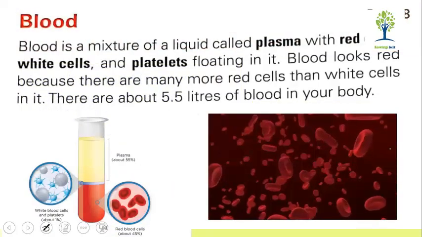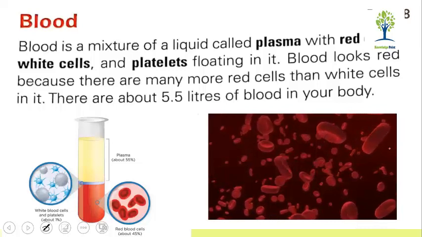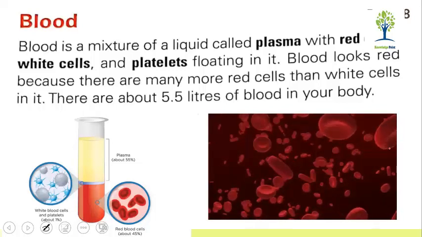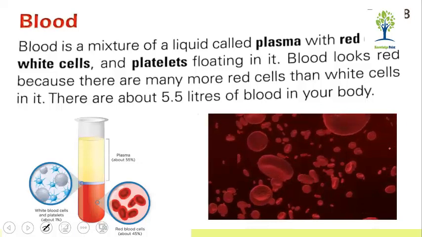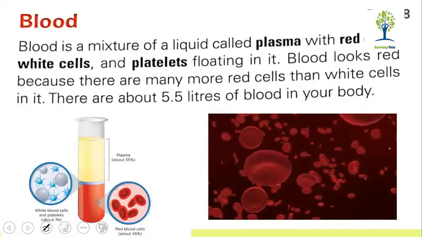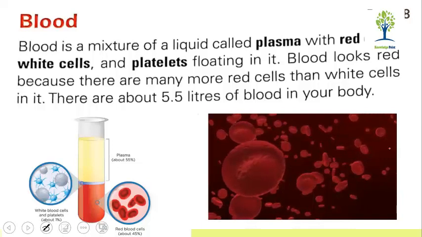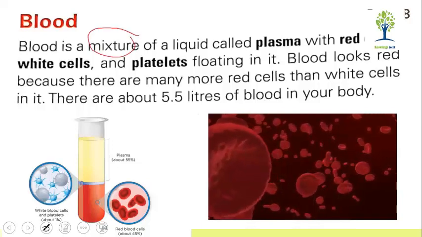Now come towards page 138. Blood is a mixture of a liquid called plasma with red blood cells, white blood cells, and platelets floating in it. Blood is a mixture of what?